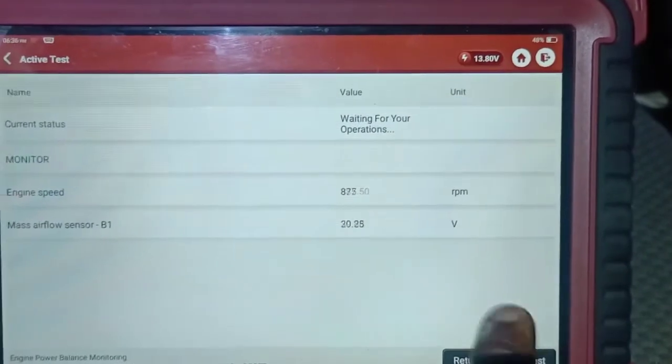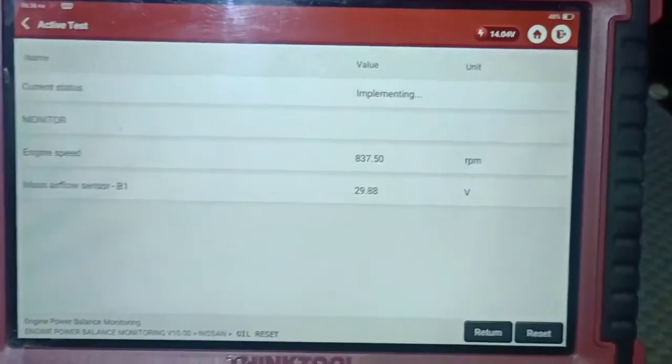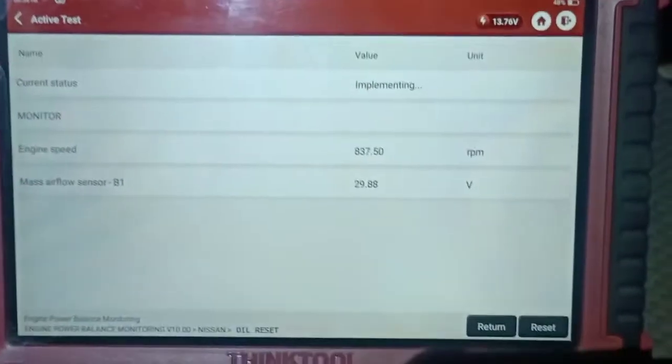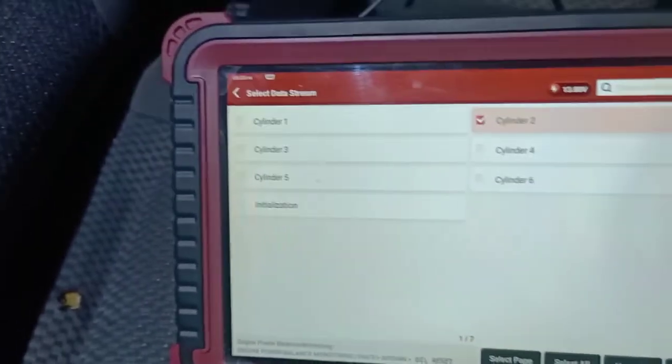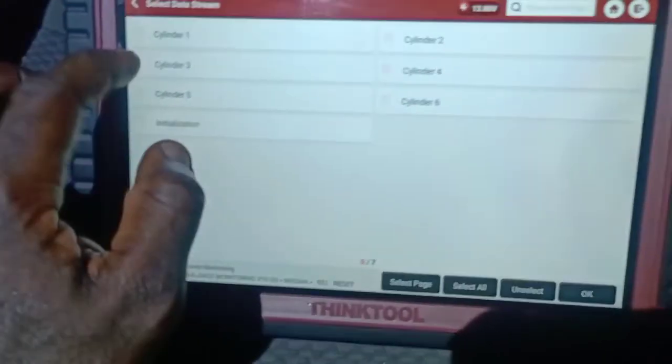Right, so number 2, vehicle still running. I'm hearing the vehicle idle is dropping. Right, so we're gonna go and do number 3 now.